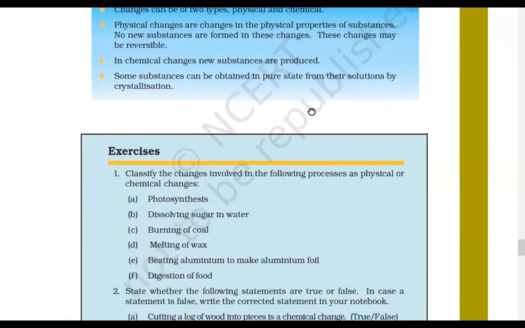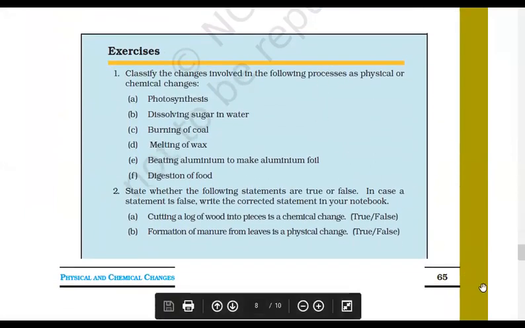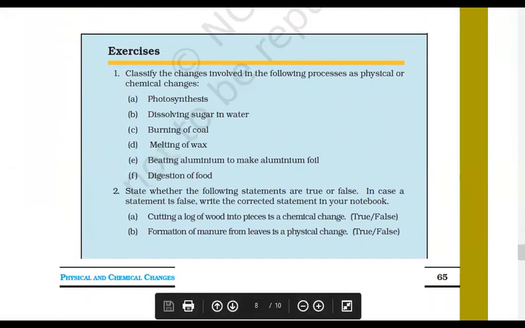Now let's try some exercise. Everyone ready? Okay, very good, everyone. Now I'll ask some of you to answer one by one. I'll mute everyone.